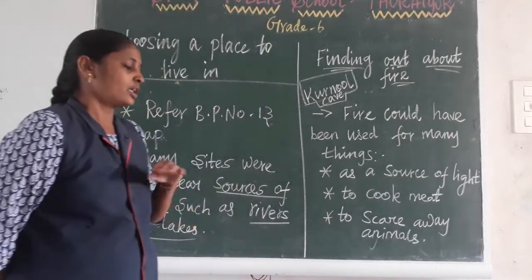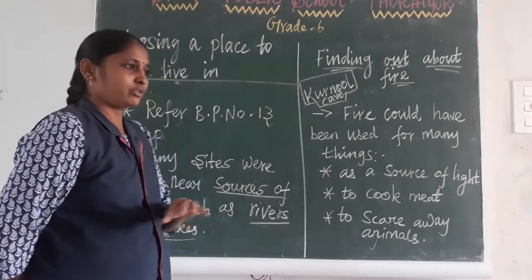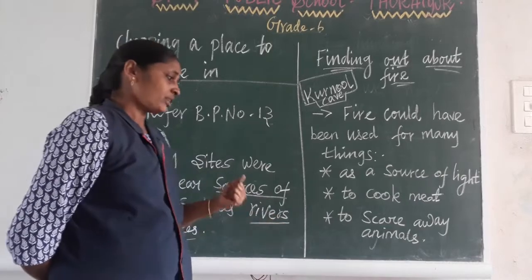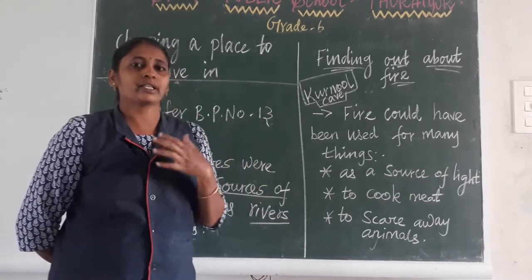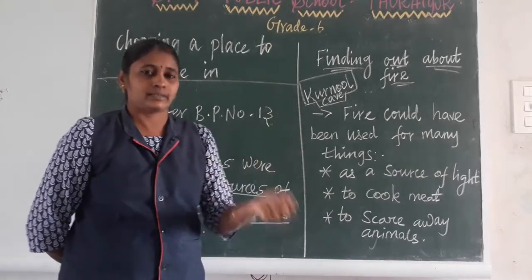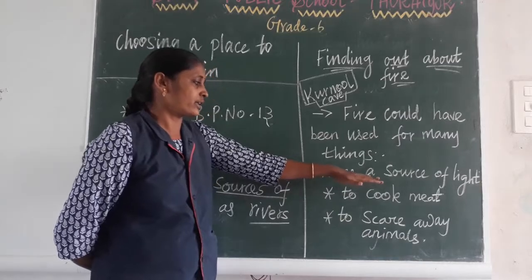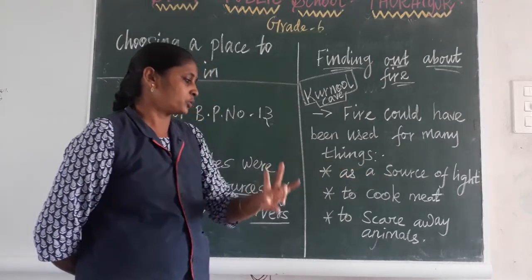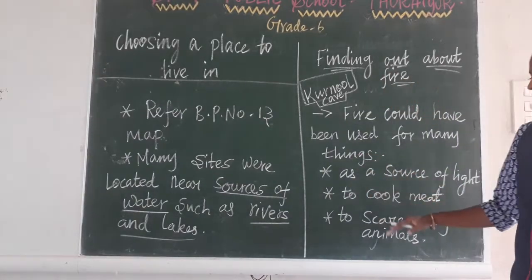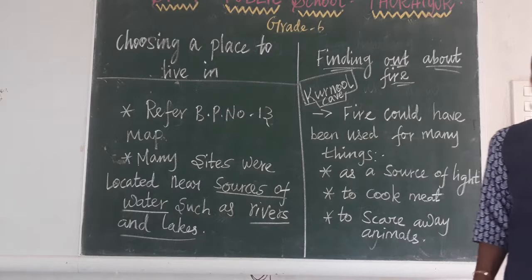Okay, why? Because they settled in the forest. That's why in the forest some dangerous animals are also present. So to protect themselves from those animals, they used fire as a tool. Okay, so as a source of light, to cook meat, and to scare away animals. So these are the uses of fire when people lived in the early days, right?